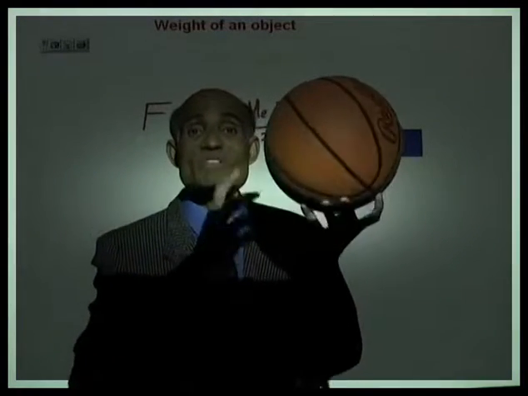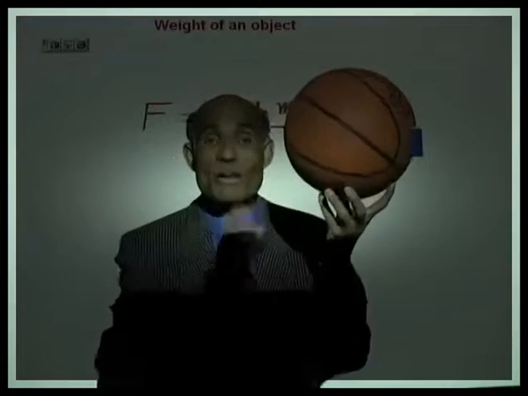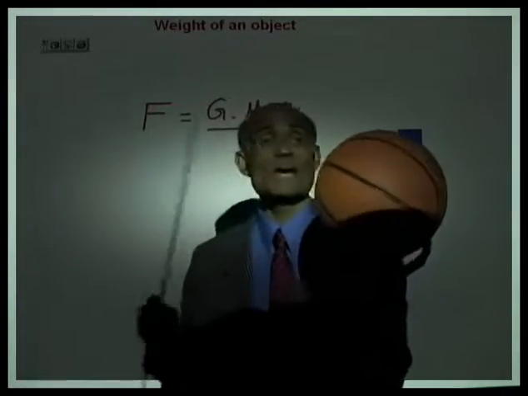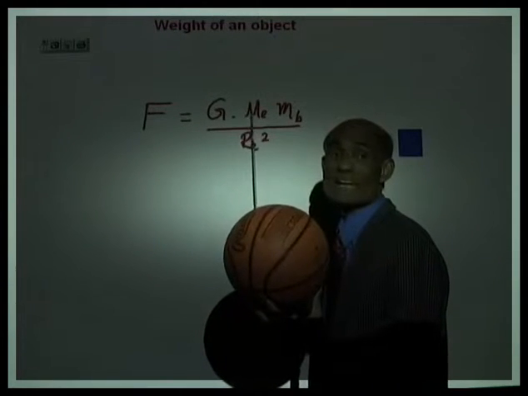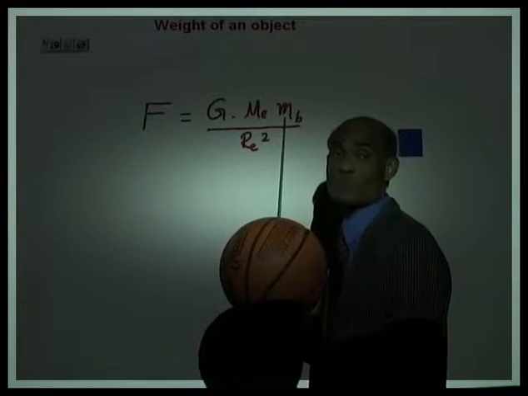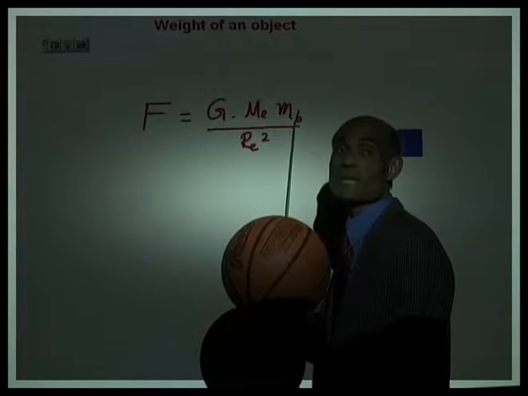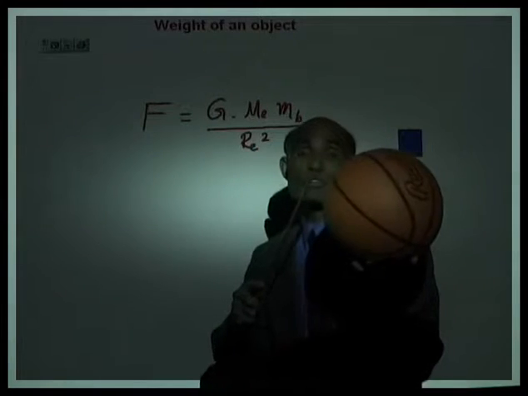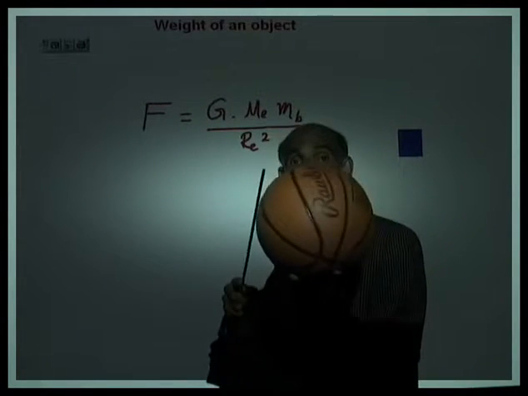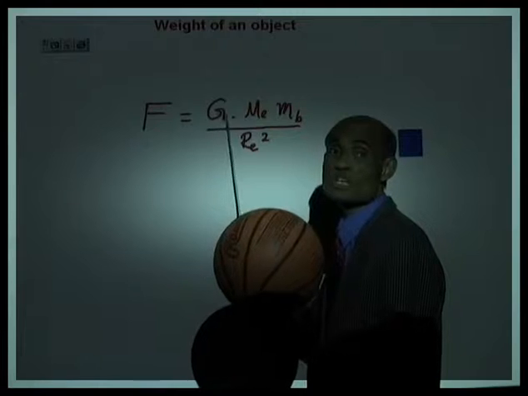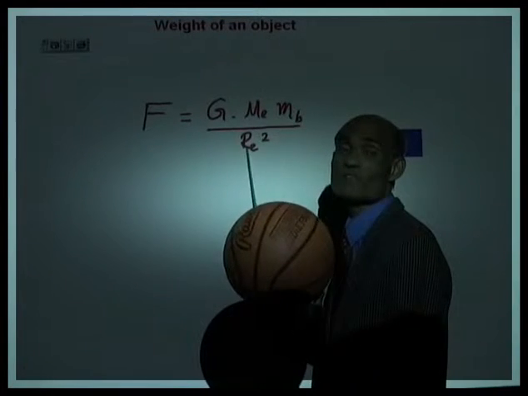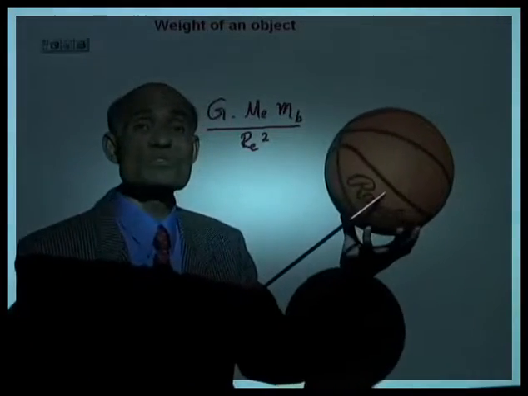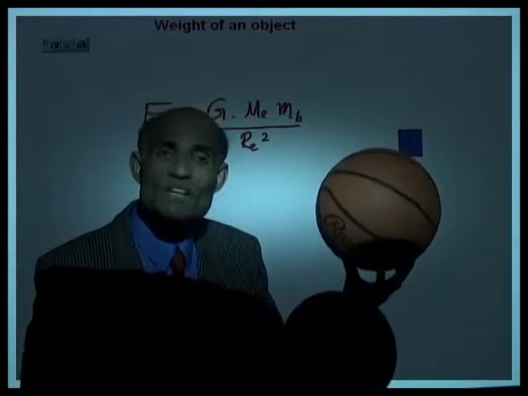Now, what is the gravitational force on this ball by the earth? What is the force with which the earth pulls this ball? I have written that equation here. If the mass of the earth I write as m sub e, and the mass of the basketball is m sub b, and the radius of the earth is r sub e, then the force exerted by the earth on this ball is F equal to G m e m b divided by r e squared, where we will assume that the distance between this ball and the center of the earth is the radius of the earth.